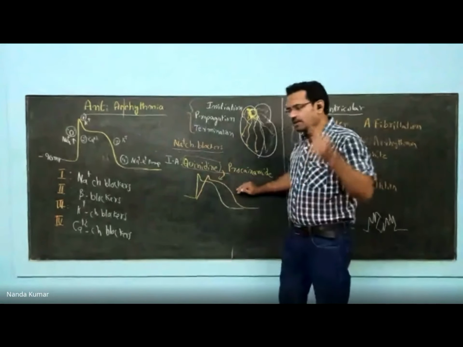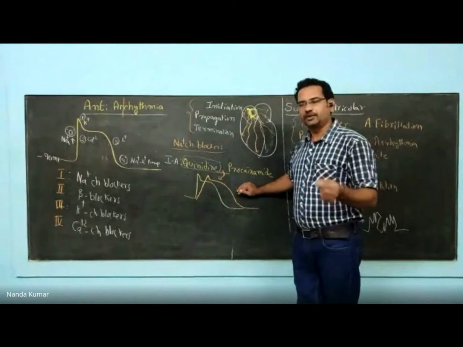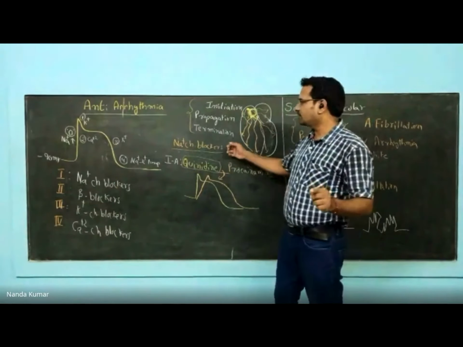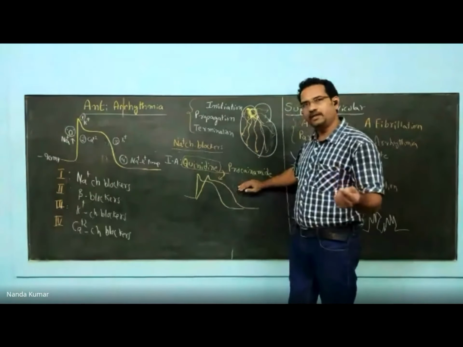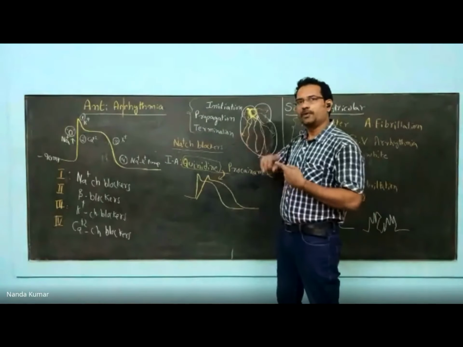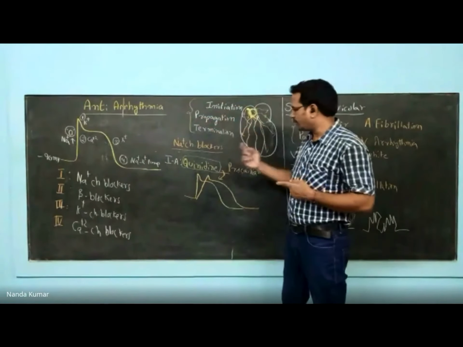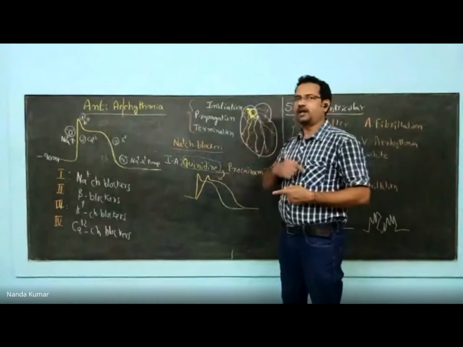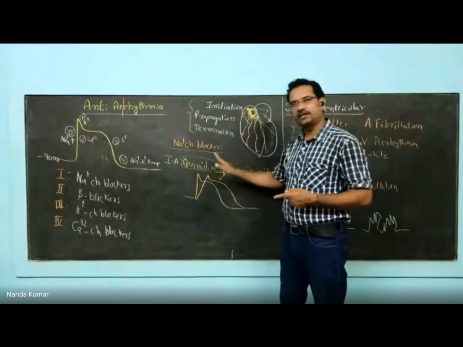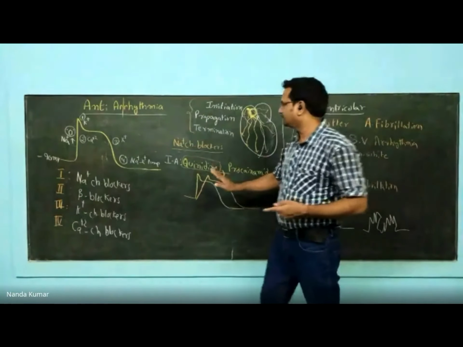Now, procainamide. Procaine is a local anesthetic. I told you local anesthetics' mechanism of action is sodium channel blockade. Procainamide, an amide derivative, is also a sodium channel blocker. Procaine's selectivity is towards neurons. Procainamide's selectivity is towards cardiac tissue. So this is about the 1A group. This is how they show their action.